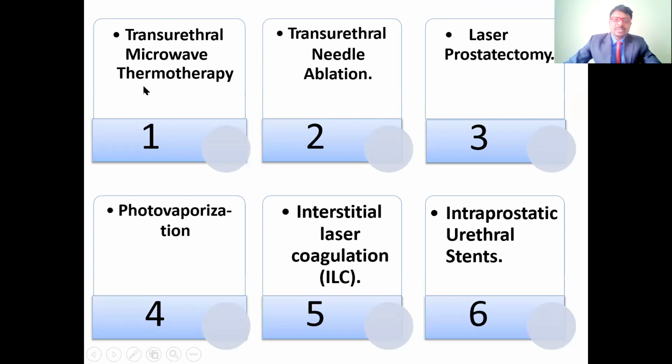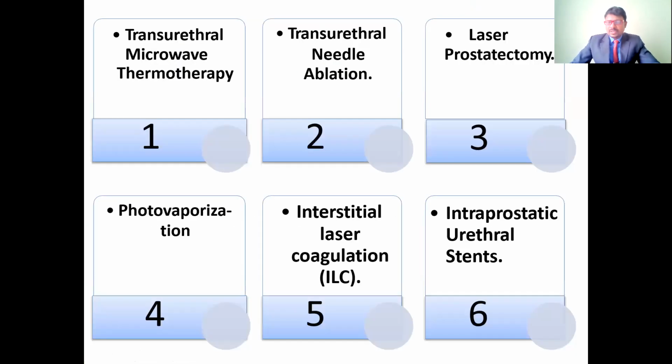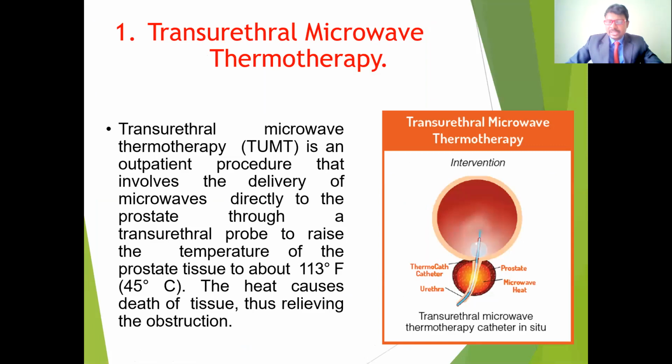So these are the treatment procedures. We are going to use microwave, that means heat production. Next are transurethral needle ablation, laser prostatectomy, photovaporization, interstitial laser coagulation, and intraprostatic urethral stents. These techniques are used as minimally invasive therapies, so the patient does not need to stay in the hospital and there is no need for catheterization of the urethra. So these are the different types of treatments we are going to discuss here.